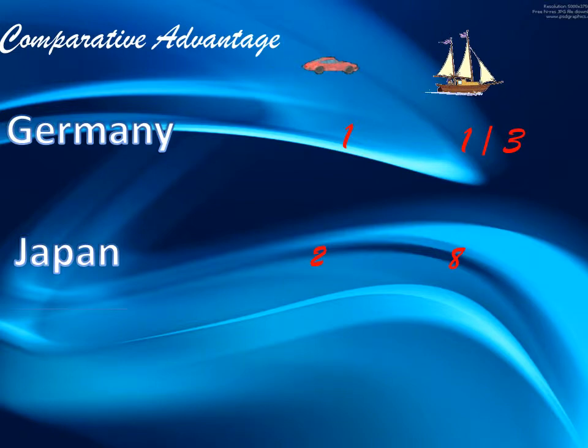In Japan, to get the cost per unit, we need to divide both cars and sailboats by 2. The opportunity cost for Japan to produce a car is 4 sailboats. In terms of cars, Germany has the comparative advantage over Japan, since Germany is only giving up 1/3 and Japan would have to give up 4 sailboats.